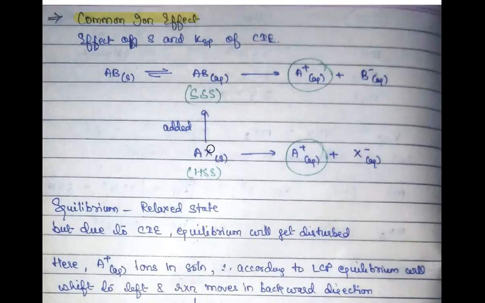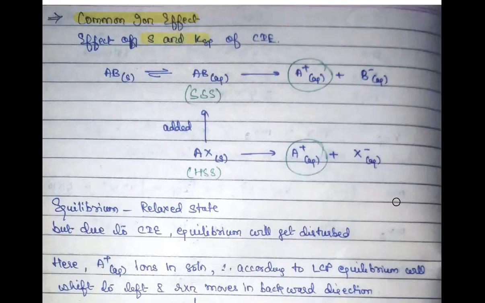But what happens if I add some amount of a highly soluble salt to it, which has a common ion with that of the sparingly soluble salt? Let's say I add an AX type of salt in this particular solution, and let's consider this AX is a highly soluble salt. Then what is going to be the effect of the common ion on your S and KSP?